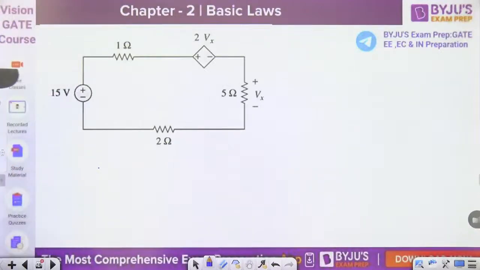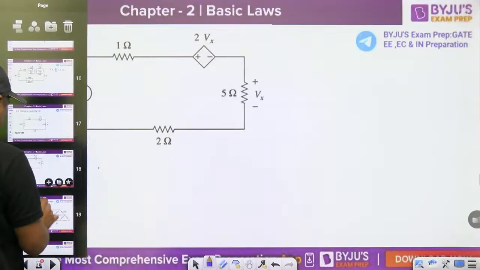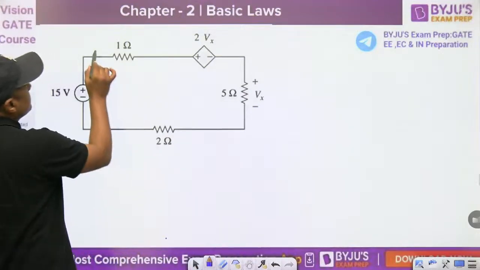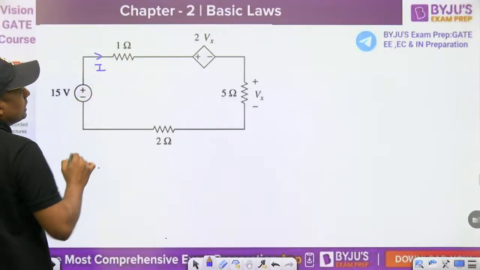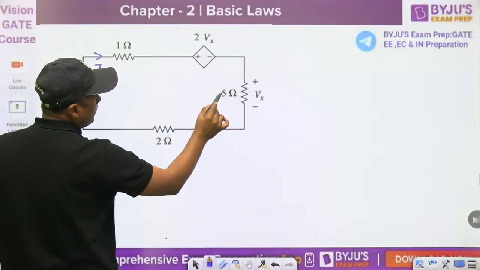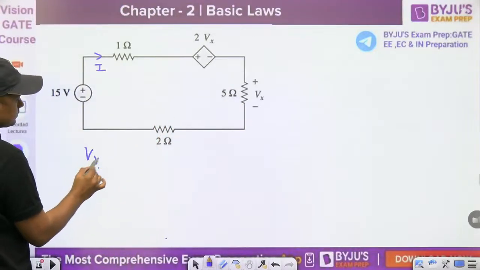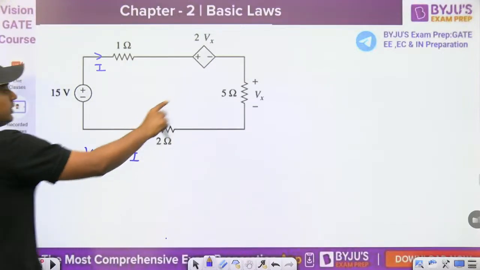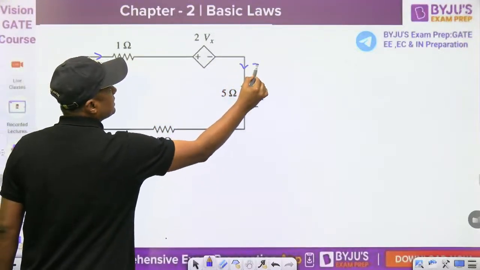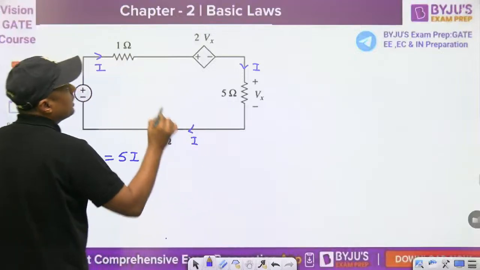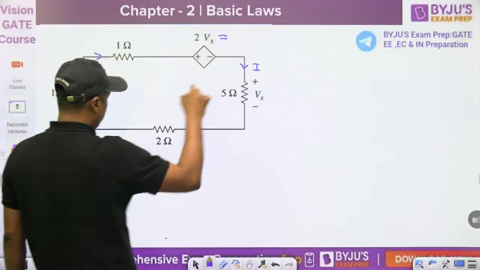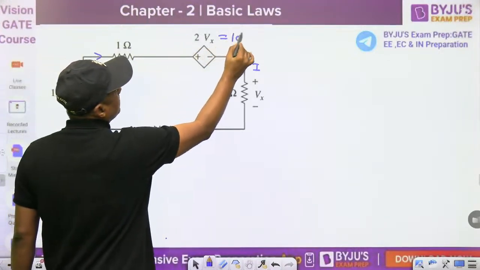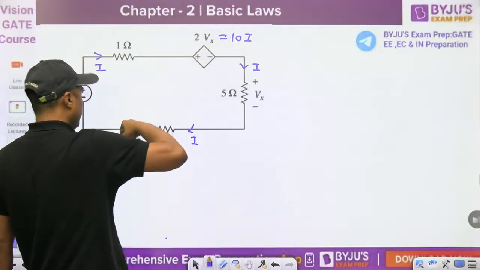Now we can solve like this. Let this current be I. So what will be the Vx? Vx will become 5I, because the current will enter like this. In series, the current is the same. And this 2Vx will become what? 5 into 2, so this will become 10I.